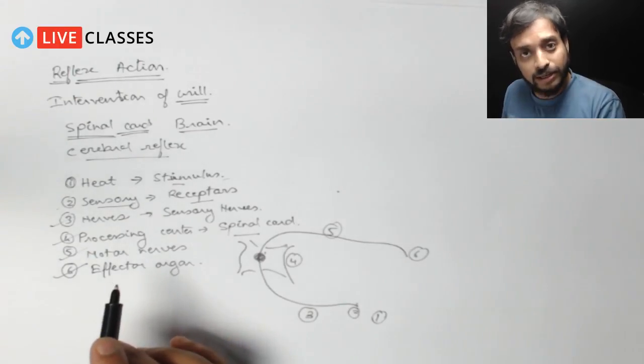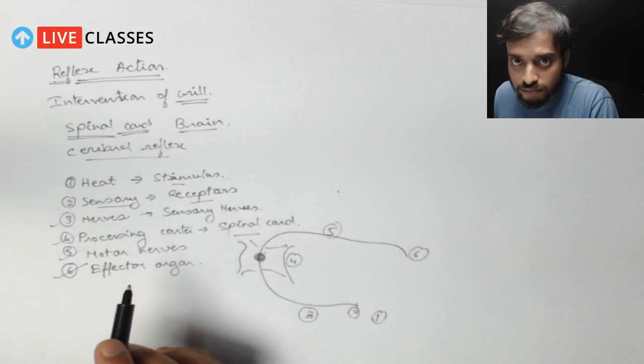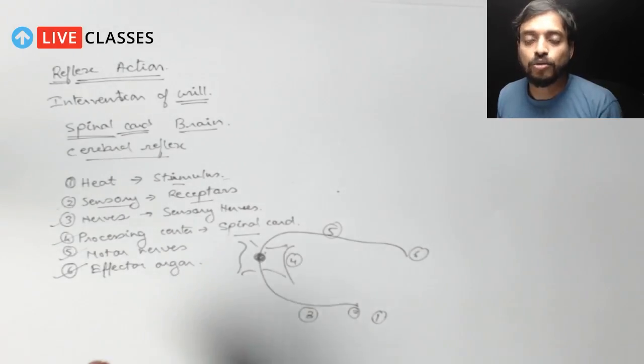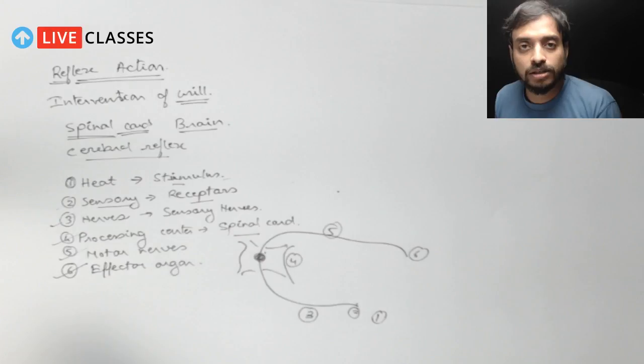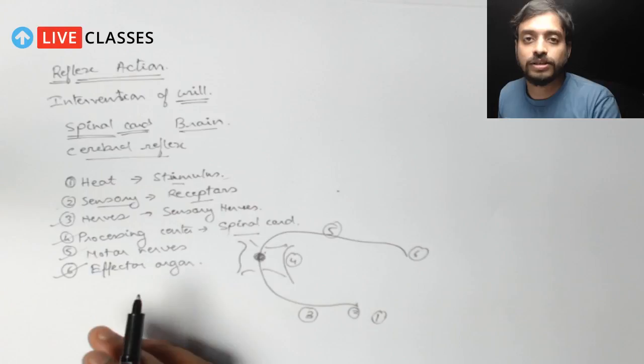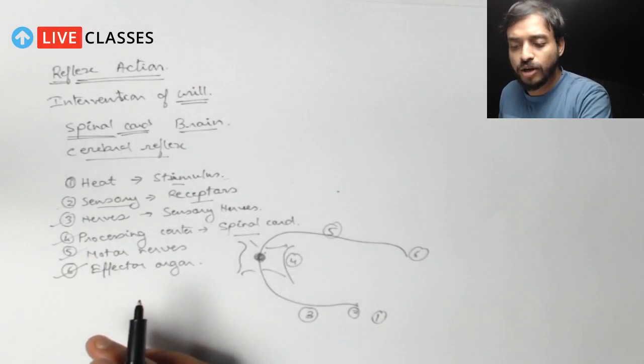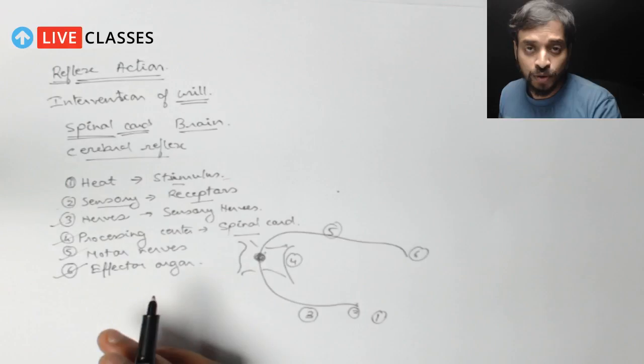Withdrawal of the limbs, if I touch something hot. Or if I hear some loud sound, we just open our mouth, wow, right? If you're surprised, wow. These are certain reflex actions. Correct? So you understood what reflex actions are? You can try it at home. You can think of various types of reflex actions.